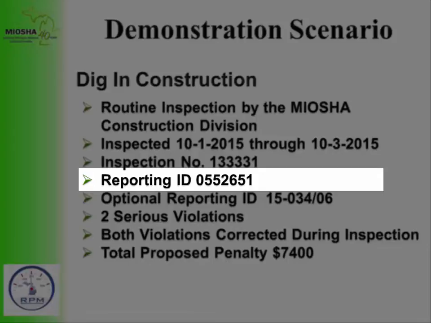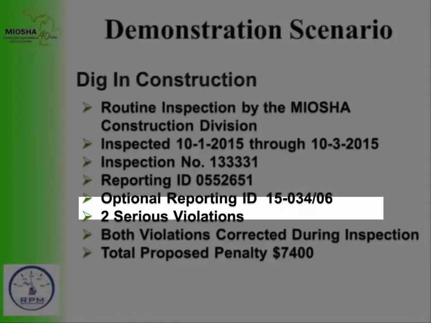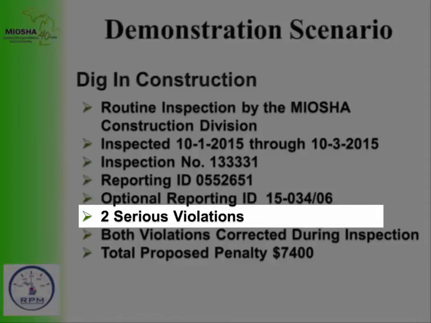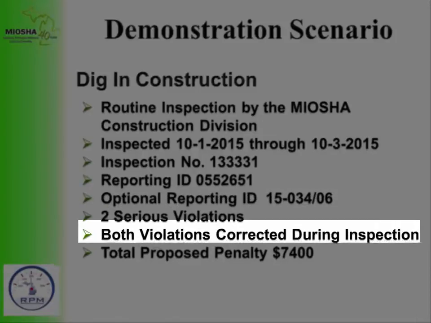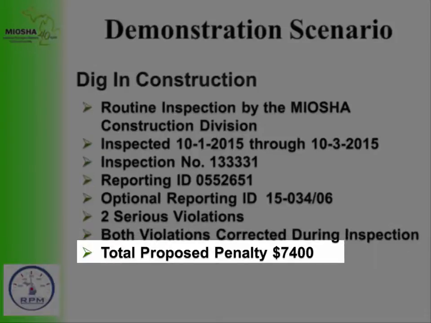133331, reporting ID number 0552651, and optional reporting ID number 15-034/06. The company was cited with 2 serious violations. The section of the citations labeled Date by which violation must be abated states both violations were corrected during the inspection. The total proposed penalty for the violations is